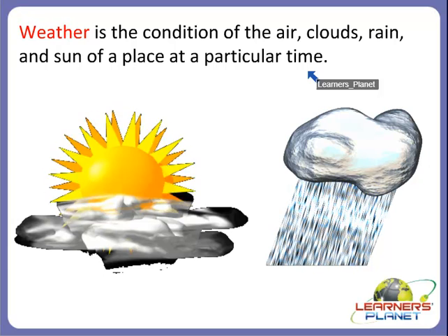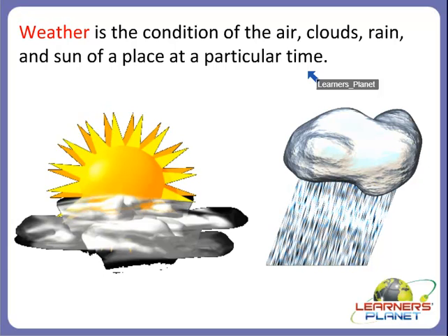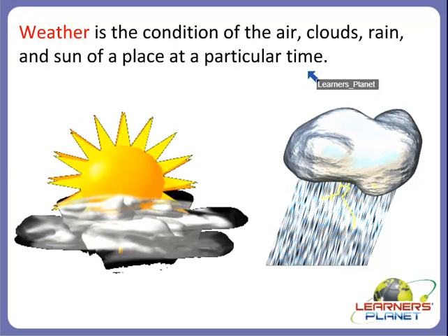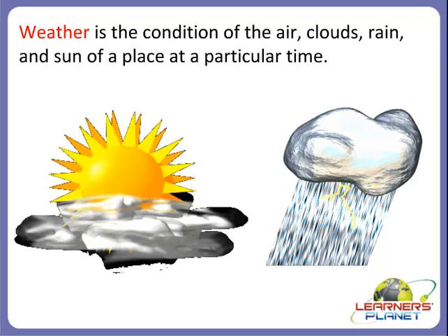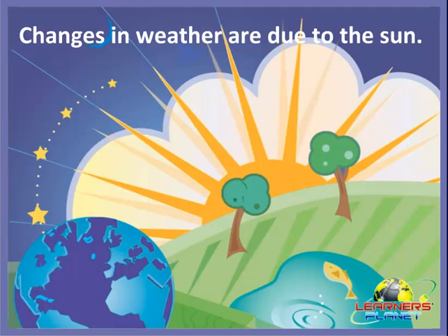So children, it depends upon the condition of the air, then clouds, rain and the sun which causes change in the weather. So we can say that the sun causes changes in the weather, right? But how does it cause these changes in the weather?